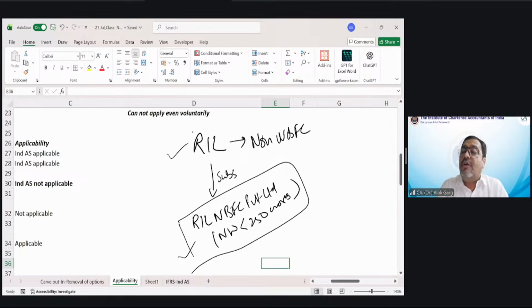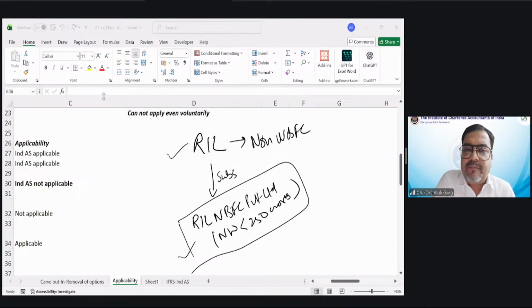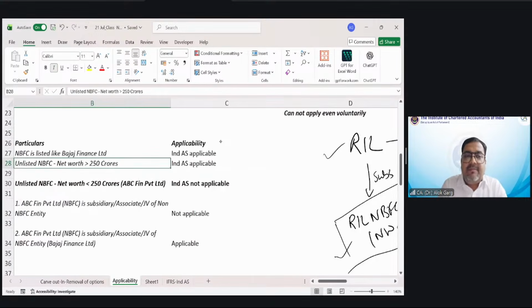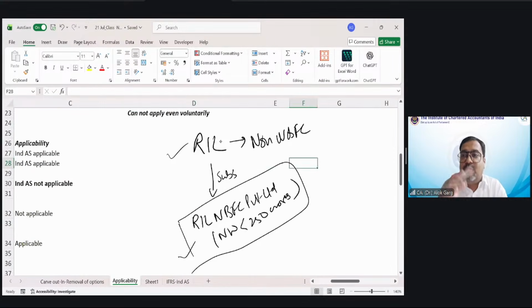But RIL is a non-NBFC. They have to apply Ind AS mandatorily. Listed entity, big listed entity, right? Now, friends, if Ind AS is applicable to a company, it is automatically applicable to the holding of such company, subsidiary, associate, and joint venture of such company.